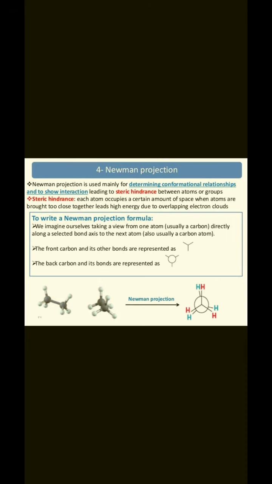The Newman projection formula is a simple method to represent the conformation. In this method, the two carbon atoms forming the sigma bond are represented by two circles, one behind the other, so that only the front carbon atom is seen. The carbon-hydrogen bonds of the front carbon are depicted from the center of the circle, while the carbon-hydrogen bonds of the back carbon are drawn from the circumference of the circle. This is the Newman projection formula.